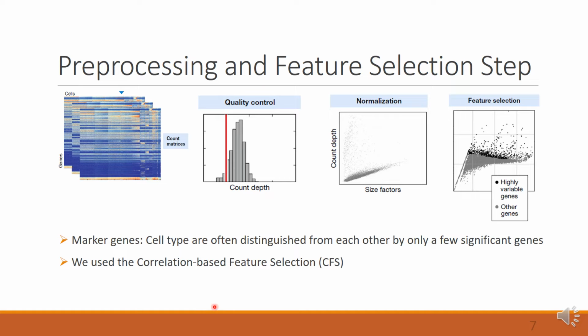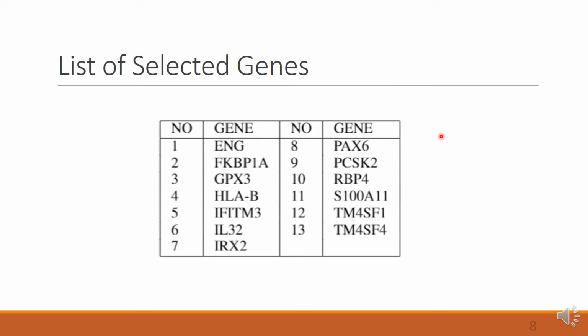So we start from the gene expression count matrix, and before performing the proposed method, we did some preprocessing, including quality control and normalization, just to make sure that we remove irrelevant genes, and also feature selection. In the feature selection step, we use a correlation-based feature selection method to select some highly variable genes or marker genes. And this is a list of 13 selected genes after the feature selection step.